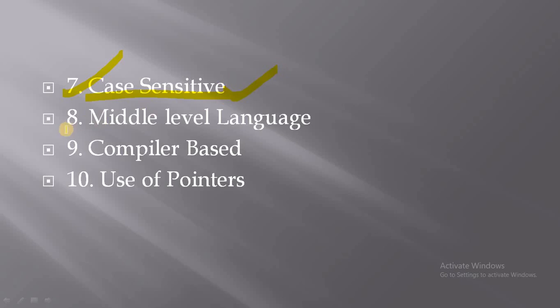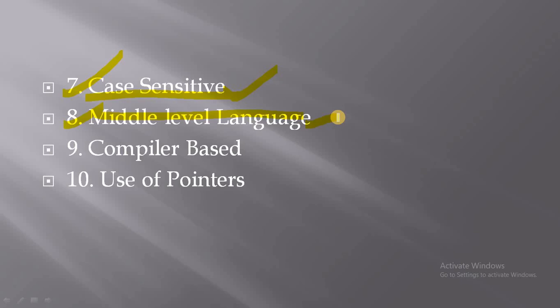Okay. Eighth feature of C programming is middle level language. In the last video lecture, I told you that computer languages are divided into two categories. First category is low level language and second category is high level language. So what is C? C programming can support two level programming instructions with the combination of low level and high level language.